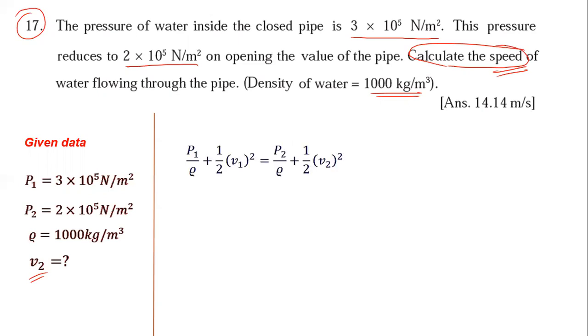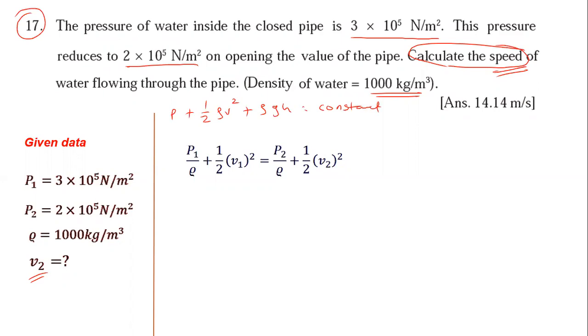Now here we use Bernoulli's principle. So P1 divided by rho plus 1 by 2 V1 square is equal to P2 divided by rho plus 1 by 2 V2 square. Just recall Bernoulli's principle here: pressure plus 1 by 2 rho V square plus rho gh is equal to constant. So by using that, we have written this equation.